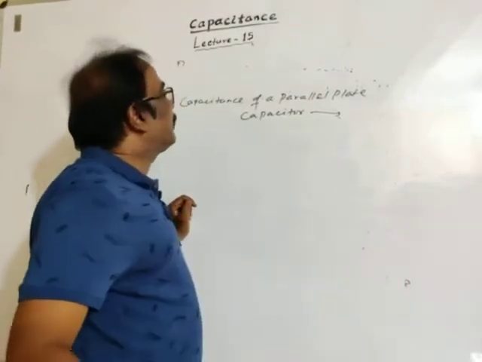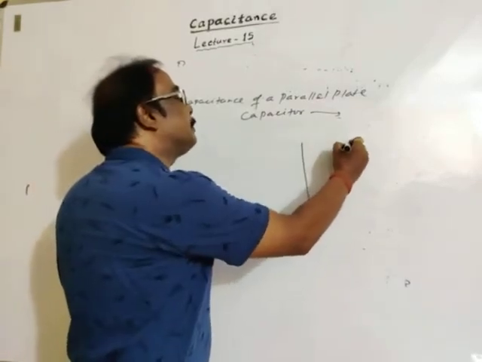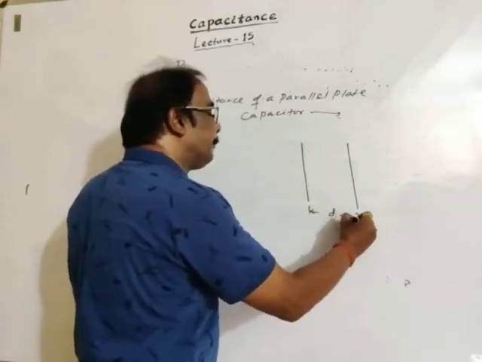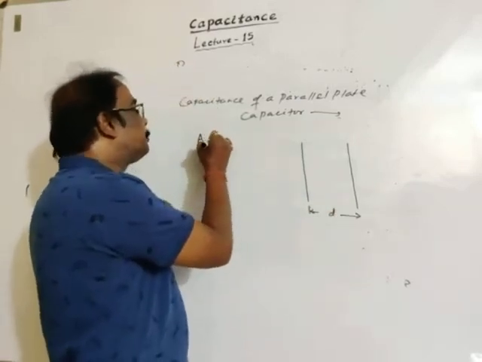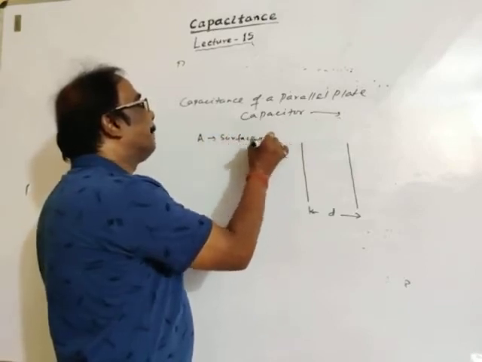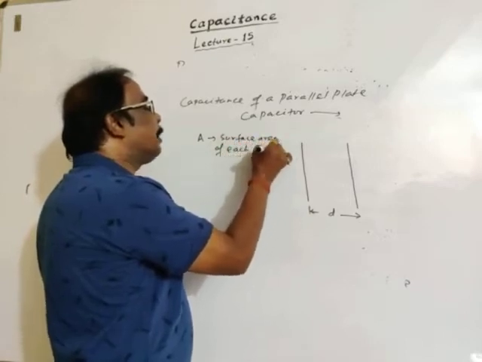Parallel plate capacitor, capacitance of a parallel plate capacitor. This is a metallic plate, this is a metallic plate. The distance between them is D. A is the surface area of each plate.